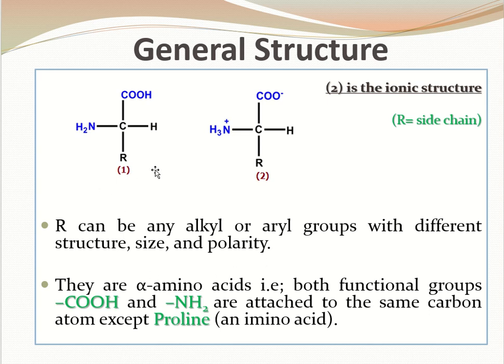Now these amino acids are alpha amino acids. Why so? Because the amino group and the carboxyl group are attached to the same carbon atom, and hence these are alpha amino acids. So all the amino acids we will be discussing over here will be alpha amino acids, apart from proline, which is an amino acid as it contains a secondary amino group. In the structural part we will be discussing about it.